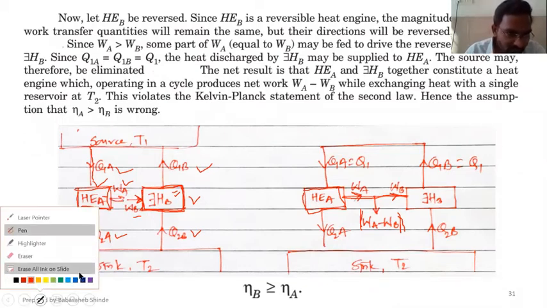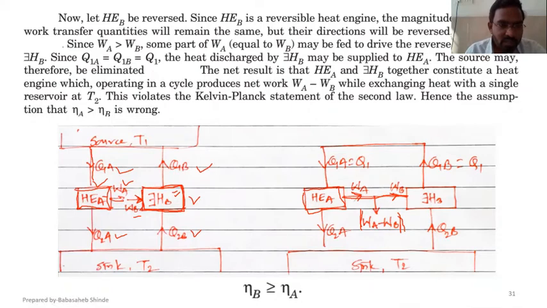Can I change the color? Okay, so it is still a work producing device. So WA is the output, but now HEB is the reversed one. So instead of a work producing device, it has now become a work consuming device. So now work needs to be input to the system, and out of those two, one is work producing,